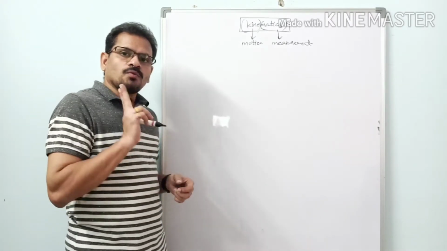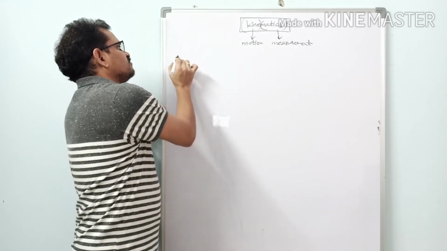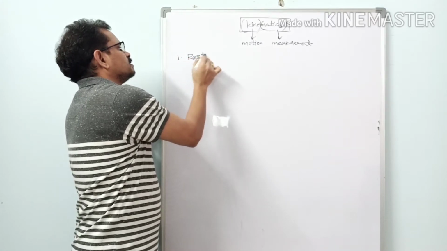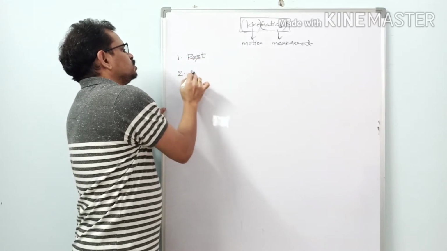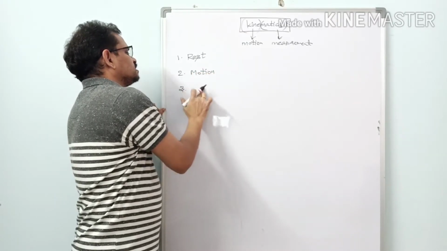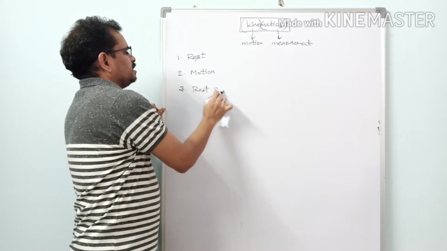So there are two things which we have to learn before entering into the original concepts. The first one is rest and the second one is motion.